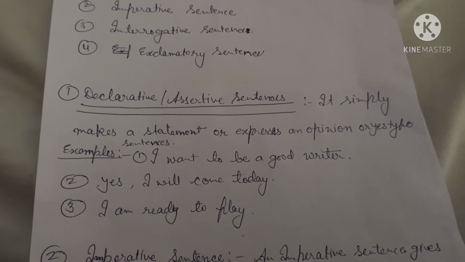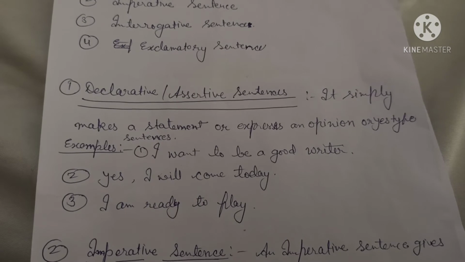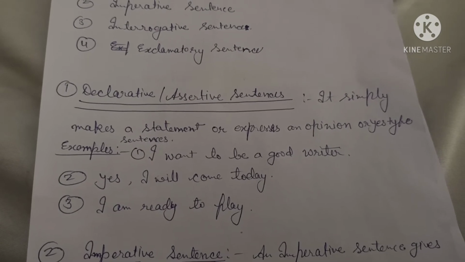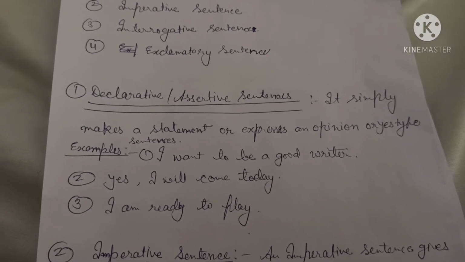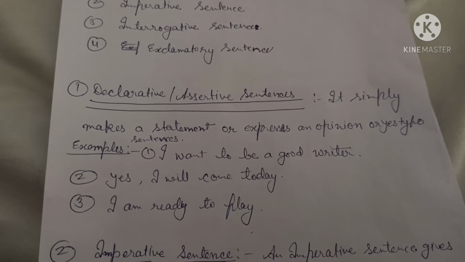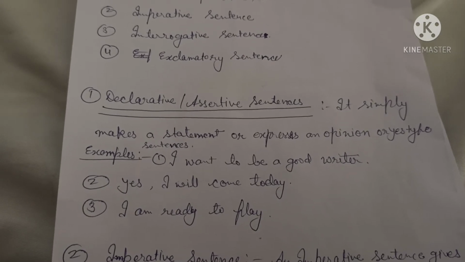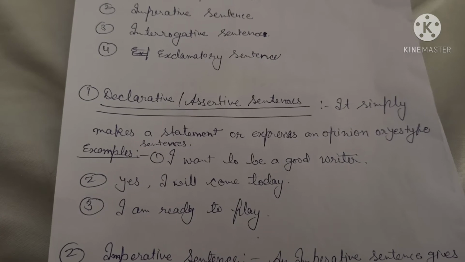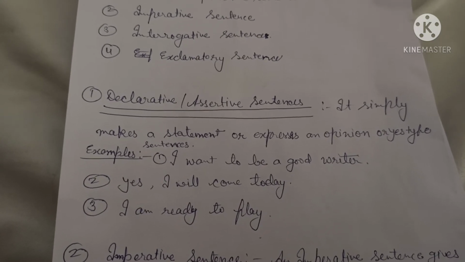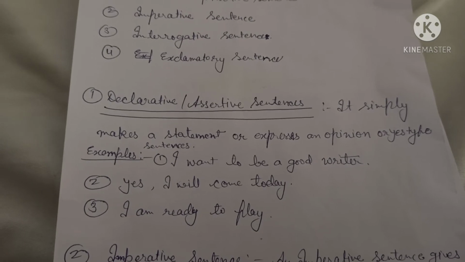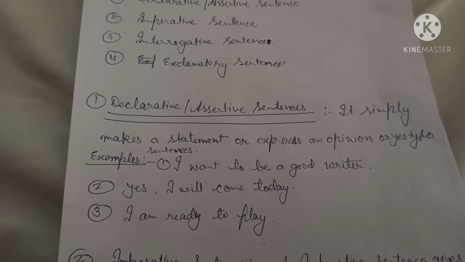And the first example is, I want to be a good writer. It's an example of a declarative sentence. I'm declaring that I want to be a good writer. It's my declaration. And the next example is, yes, I will come today. This is an example of an assertive sentence, because I'm accepting that yes, I will come. If somebody asks me, will you come today, then I will say yes, I will come today. So it's my assertion, so it's an assertive sentence.